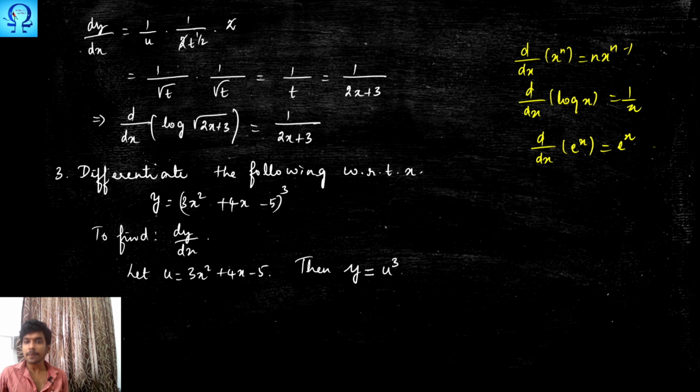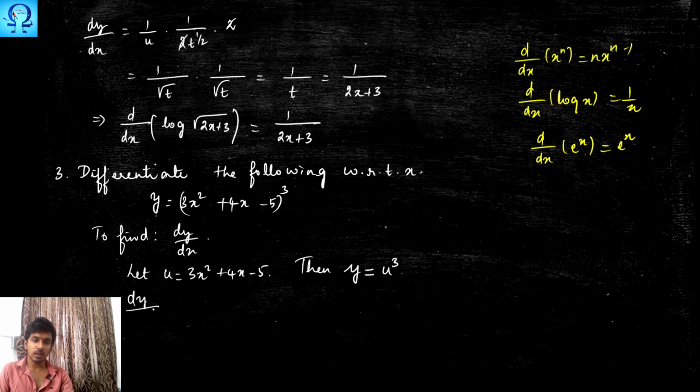As formulas, we have seen only these 3 things. If the function is not in this form, we try to make some substitutions to change the given function into this form and then perform the operations. That is what we are trying, and that is the actual purpose of the chain rule. When we are given some unknown functions, they can be converted into known functions, and with that we shall proceed.